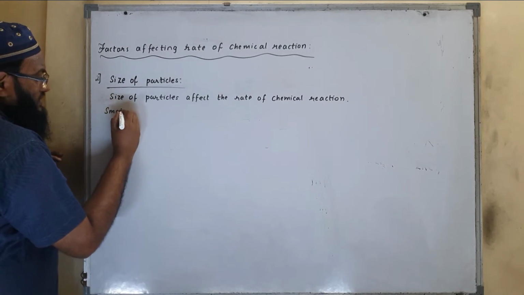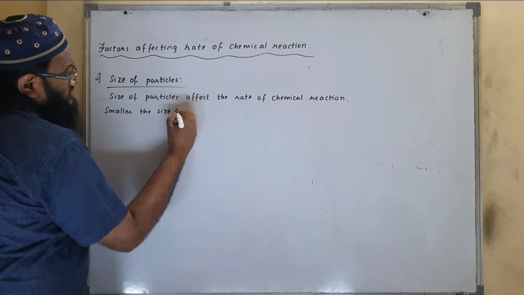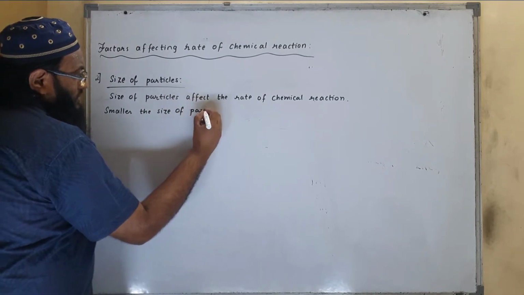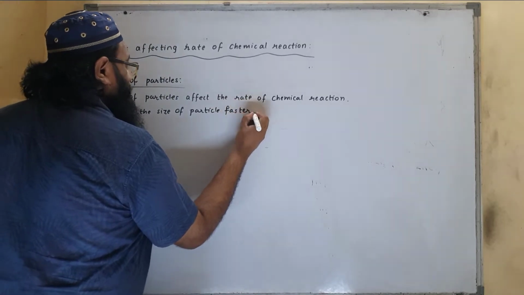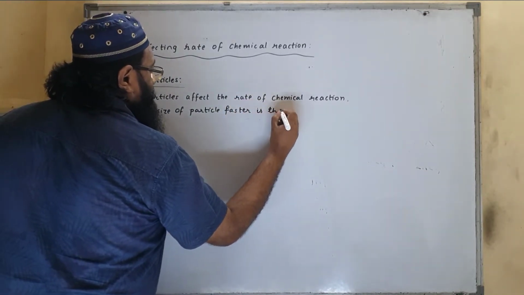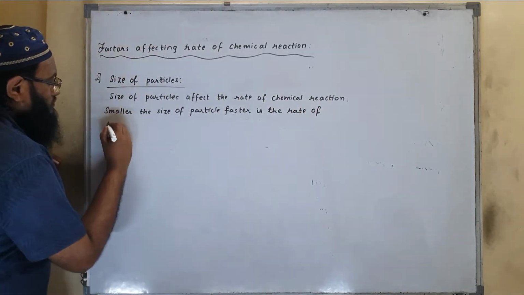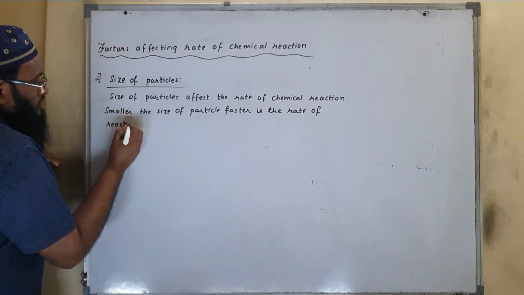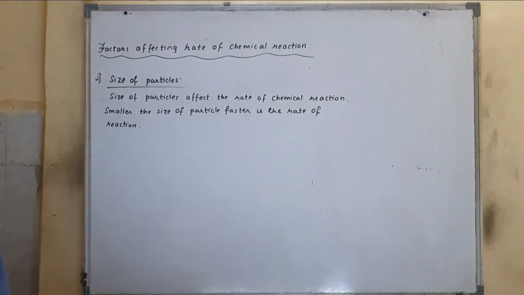Size of particles affects the rate of chemical reaction. Smaller the size of particle, faster is the rate of chemical reaction. You can write an example.